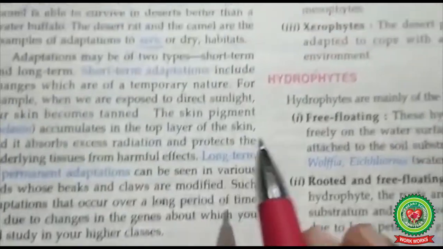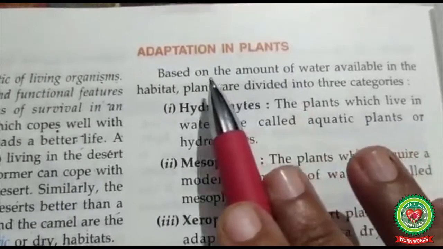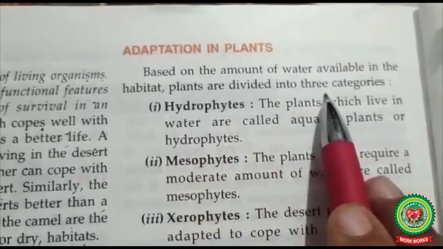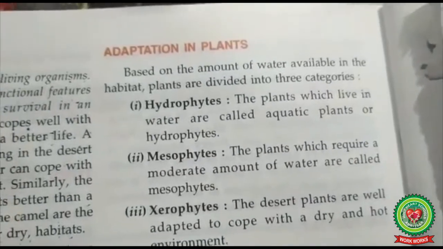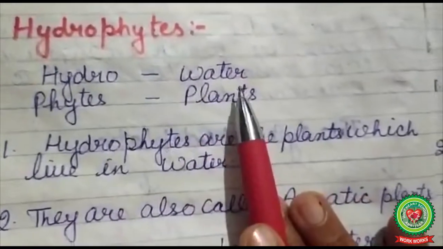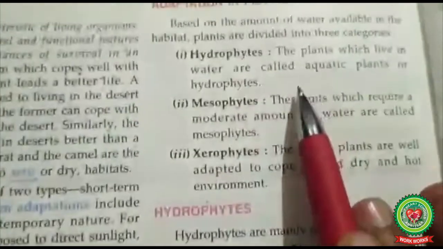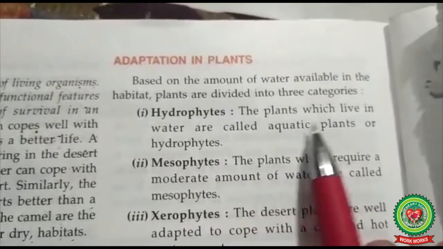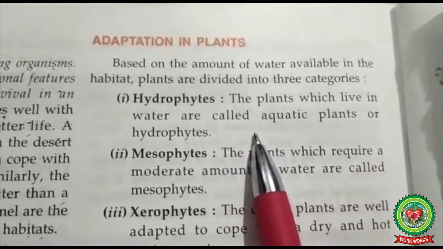Now students, next we are going to discuss the adaptation in plants. Based on the amount of water available in the habitat, plants are divided into three categories. First is hydrophytes, mesophytes and xerophytes. Hydro means water. Phytes means plant. Hydrophytes are the plants which live in water. They are also called aquatic plants. And the examples of hydrophytes are water lily and hydrilla.